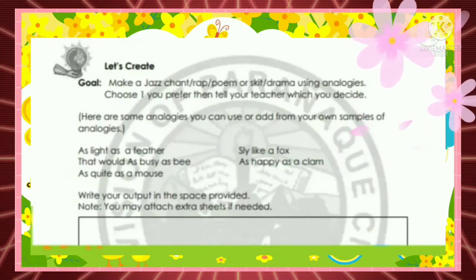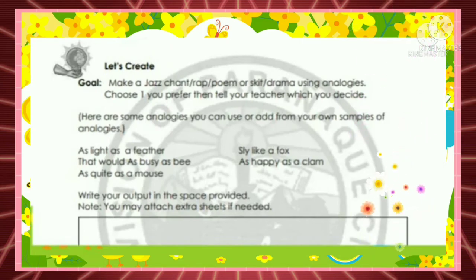Now let's create. Goal: Make a jazz chant, rap, poem, skit, or drama using analogies. Choose one you prefer, then tell your teacher which you decide. Here are some analogies you can use or add from your own samples of analogies: as light as a feather, as busy as a bee, as quiet as a mouse, sly like a fox, as happy as a clam.